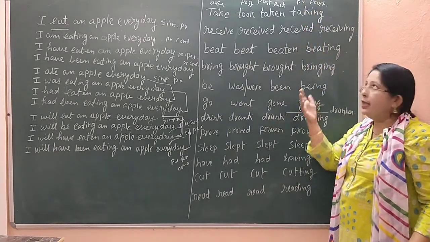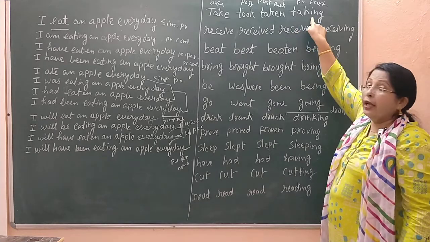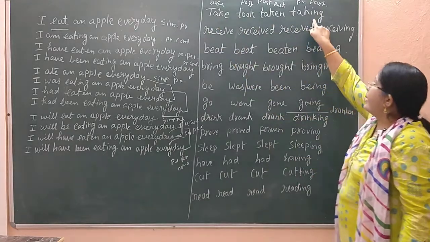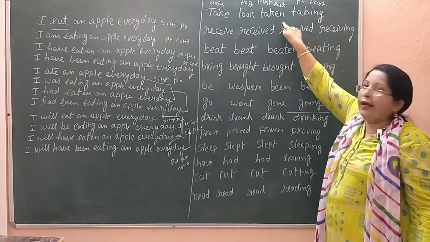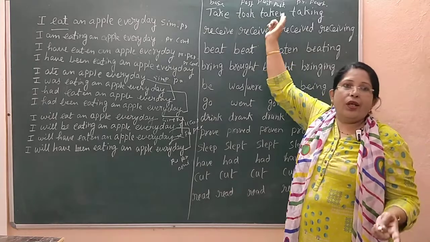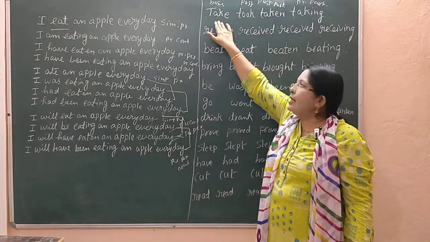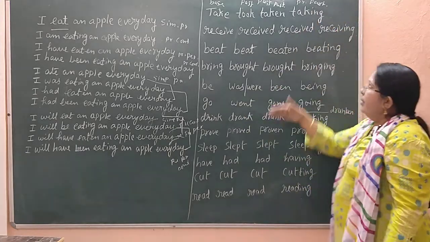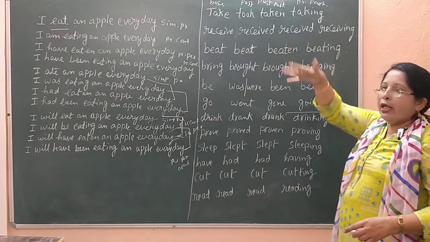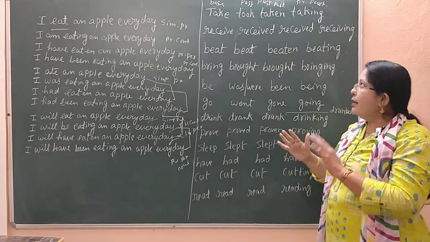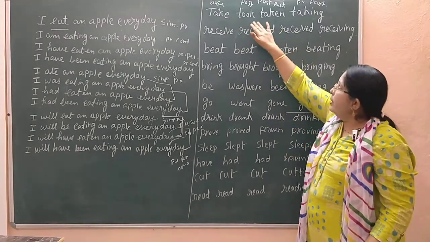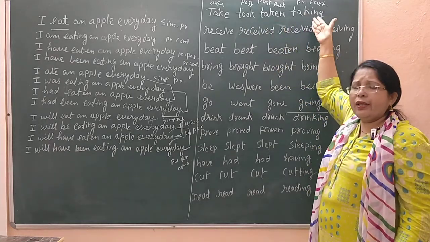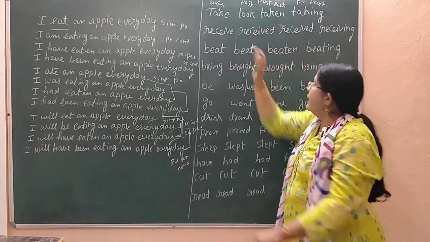How will you write ing? The only thing you have to do is take the base form and add ing to it. You cannot write takening or tookening. You should take the base form of take and add ing, then it will be the present participle form. Sometimes all three forms will be different. Always add ing to the base form.